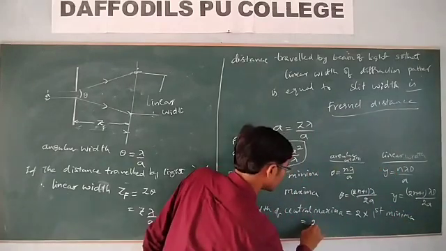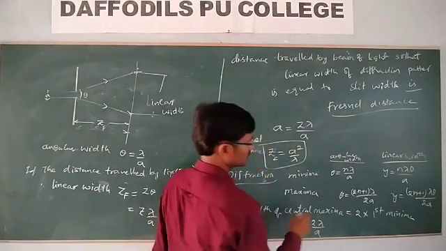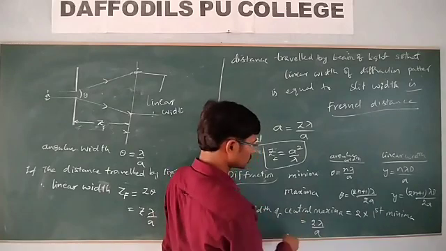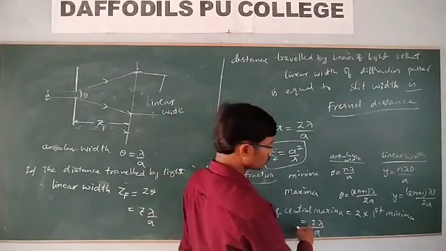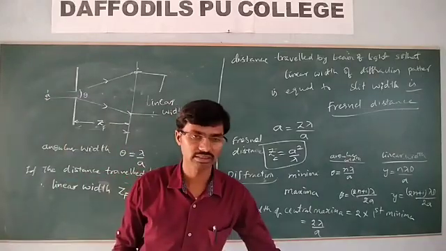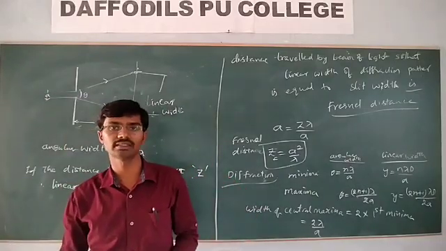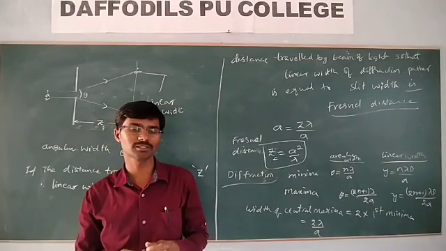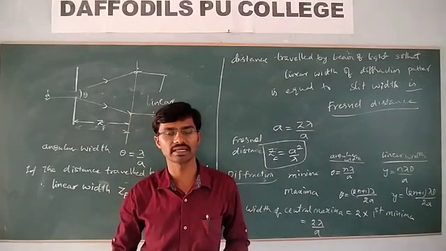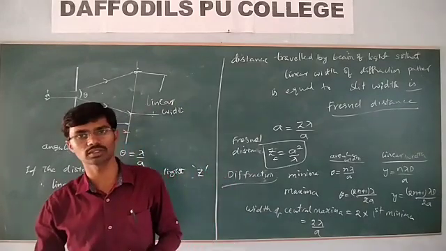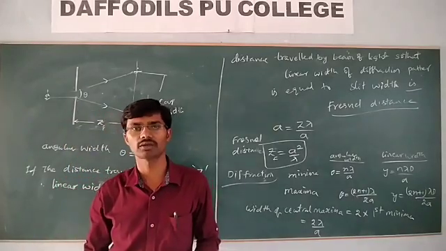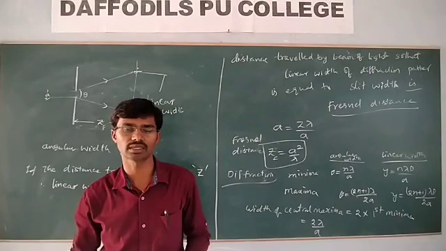So that is equal to what you get here? 2 lambda by a. First minimum is n is equal to 1. Linear width is what? Angular width. Linear width is 2 lambda D by 2a. So these are things we have already discussed in previous classes, with some examples based on diffraction of light and Fresnel distance, so that you can understand the concept of diffraction of light easily, and calculate the wavelengths or the slit width, first minima, maxima, intensities, whatever you want.